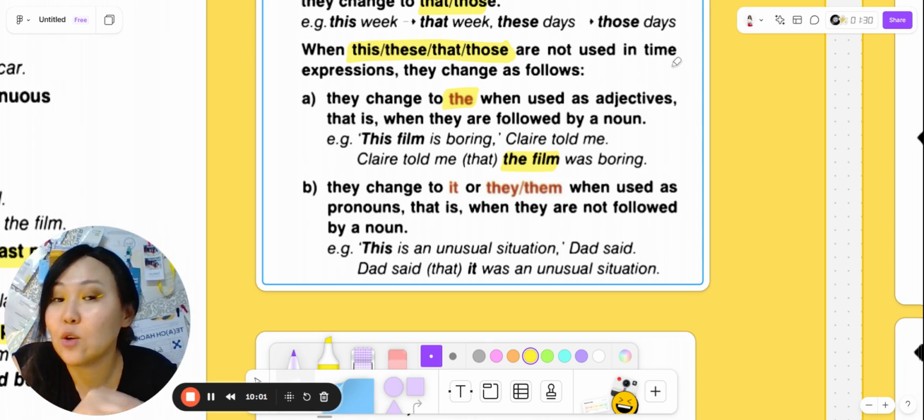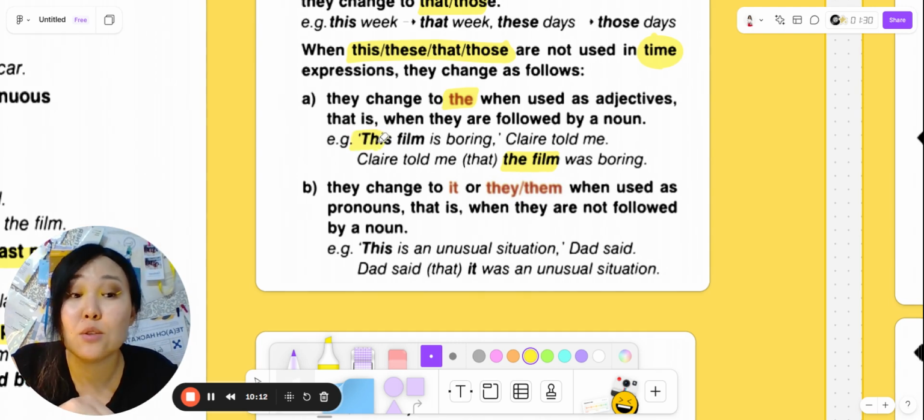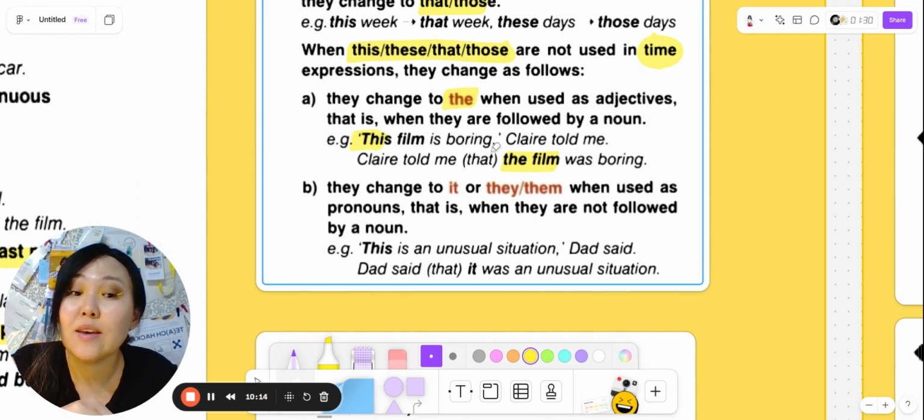We are not using them in time expressions, not these days, not this week, but it's like this film. It's not a time expression. That's why we're changing it to the film.